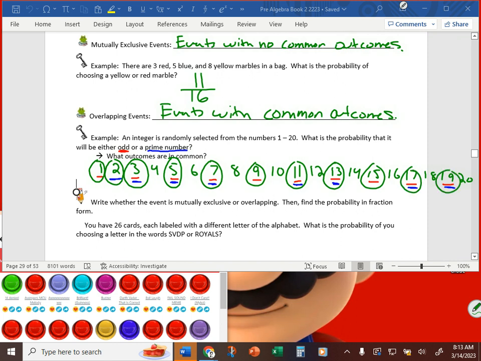In reality, I only have 1, 2, 3, 4, 5, 6, 7, 8, 9, 10, 11 successful outcomes here. 11 numbers between 1 and 20 are odd or prime. And if I have 11 successful outcomes and 20 possible outcomes, how many unsuccessful outcomes does that mean I have? 9. Let's just check. 1, 2, 3, 4, 5, 6, 7, 8, 9. Perfect. So the idea behind overlapping events is you've got to be careful not to count an overlapping event twice.